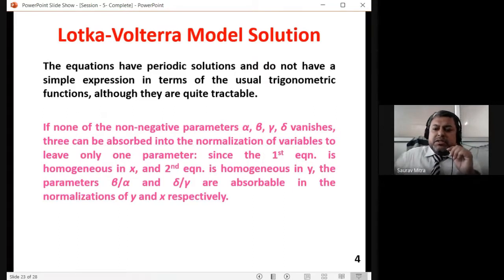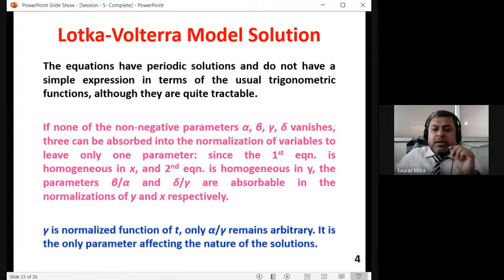Since the first equation is homogeneous in x, and the second equation is homogeneous in y, the parameters beta y, alpha and delta y, gamma are absorbable in the normalization of y and x respectively. That means the whole system will come into a steady state. So gamma is a normalized function of t, and only alpha by gamma remains arbitrary. It is the only parameter affecting the nature of the solution.